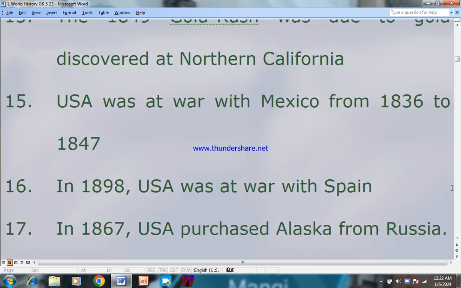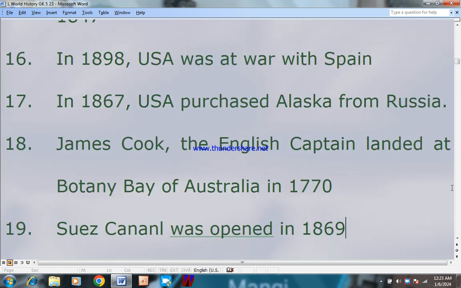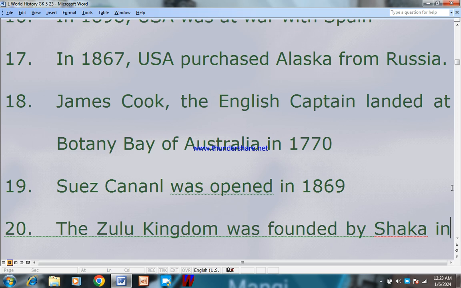Number 16. In 1898, the USA was at war with Spain. Number 17. In 1867, the United States of America purchased Alaska from Russia. Now it is a state of the United States of America, away from the mainland of the USA and bordering Canada. Number 18. James Cook, the English captain, landed at Botany Bay of Australia in 1770. 19. The Suez Canal was opened in 1869.